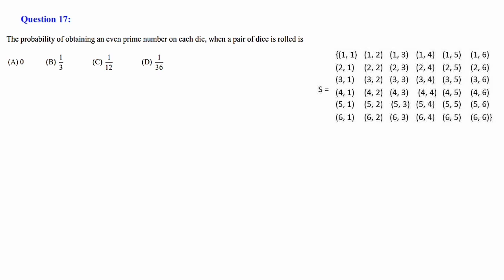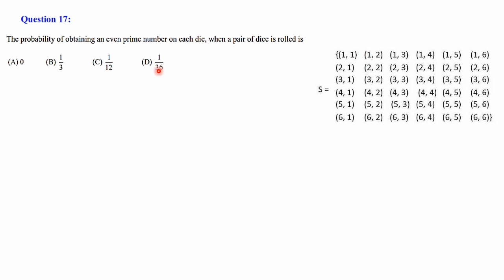Only one expected outcome, that is (2, 2), the even prime number on both dice. So the answer is quite clear. From these 36, only 1 is the expected outcome. So the result is 1 divided by the total 36.